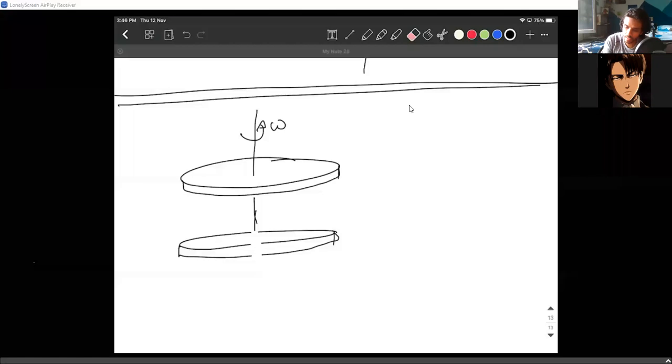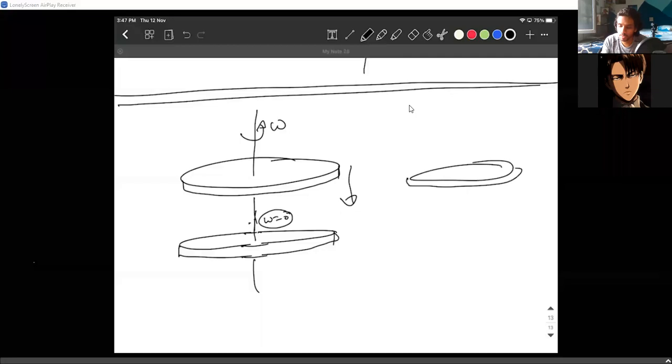So this has no angular velocity. What happened was I lowered this disk onto the other disk. So after some time, they're moving combinedly with some other angular velocity.